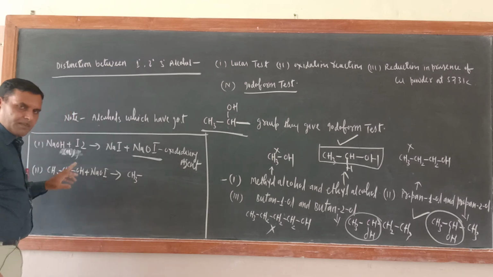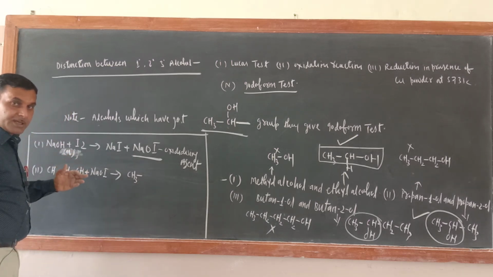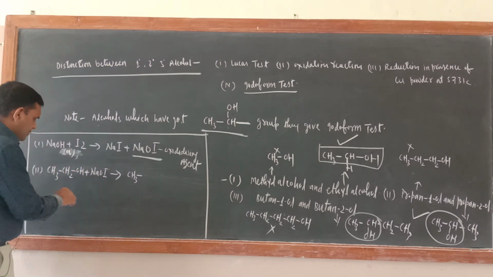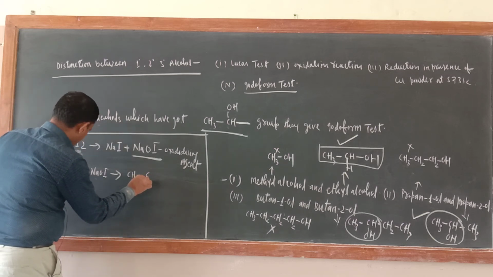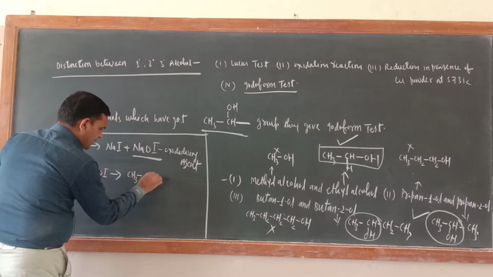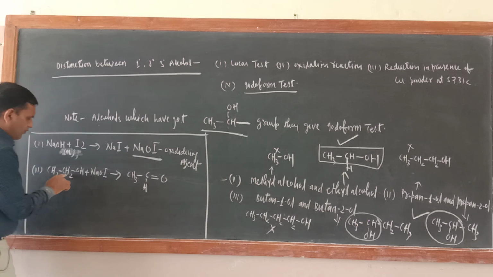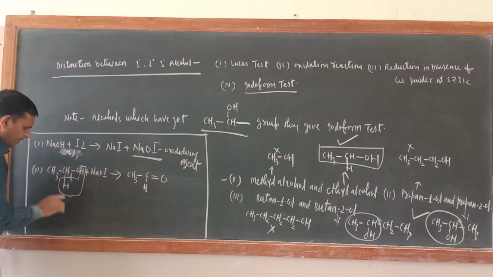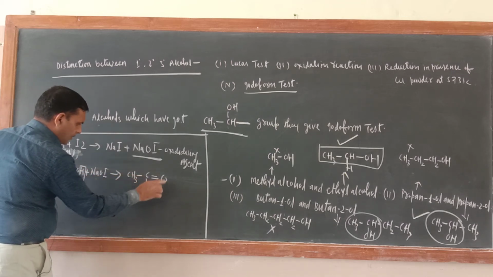CH3. What is the opposite of oxidation? Dehydrogenation. So just see, CH3CH=O. One H here, we can write this one H and this will come out. So CH3CH=O.